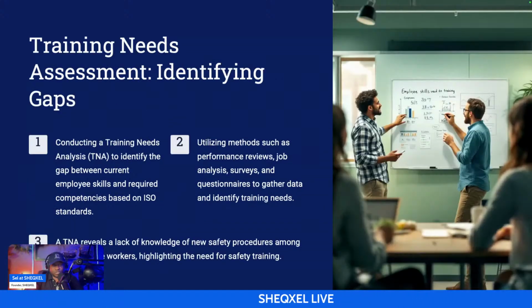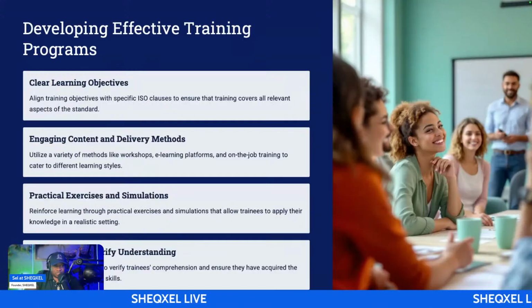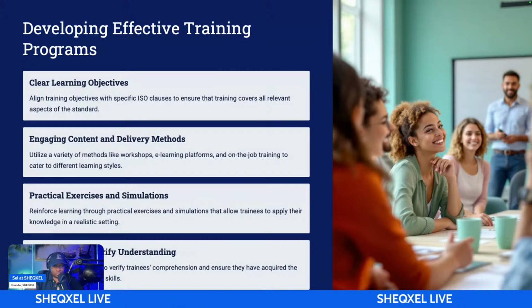So basically, we talked about the fact that training needs assessment is very important for each job position as we engage workers. And once we identify training needs of workers, we need to come up with a training program. And the training program must be compliant. It should be able to meet the intended purpose, and must have a clear learning objective. It must equally take into account various methods of delivery of the training. It must include a system of assessing the people, right?